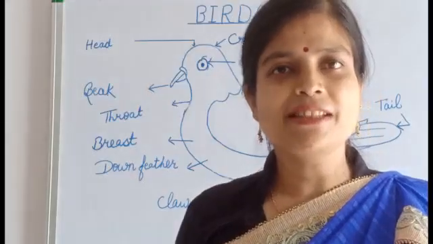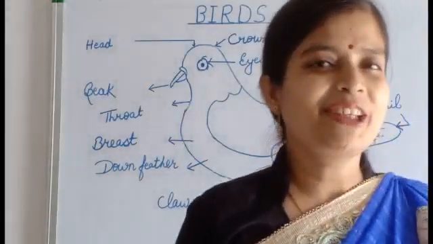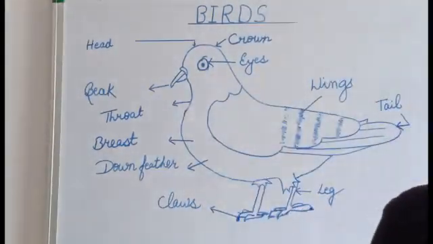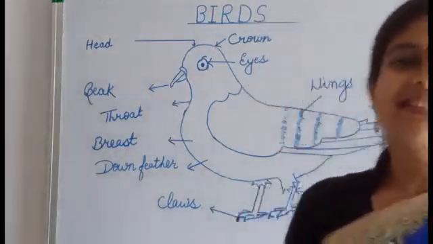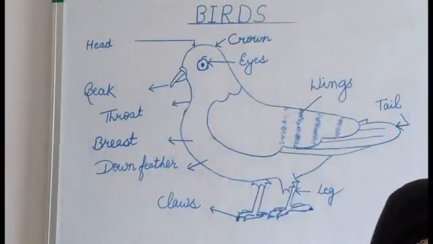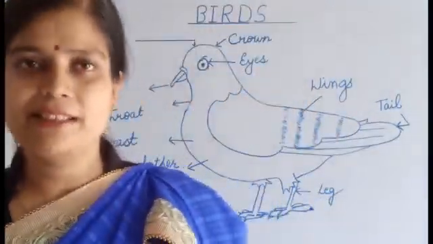You have heard the name pigeon. There is a song also, try to recall that song. So pigeons used to carry the message from one place to another place.